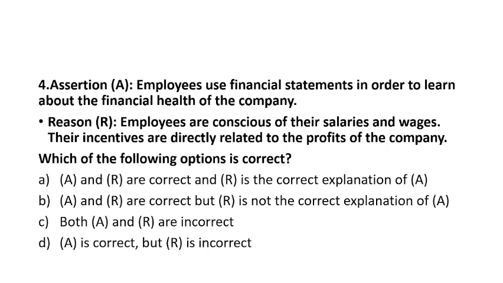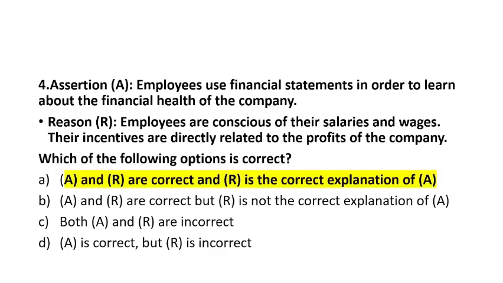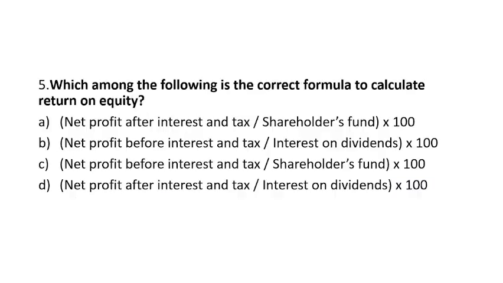So the reason is also correct, and the same topic is being discussed. It is linked in both the assertion and the reason, so both are interconnected. So our answer will be: A and R are correct, and R is the correct explanation of A. That is, option number A is the correct answer.